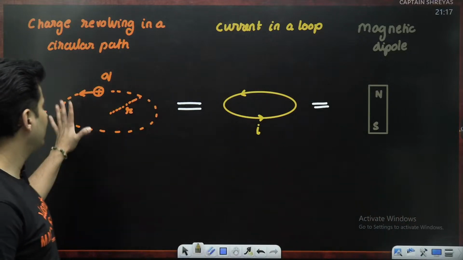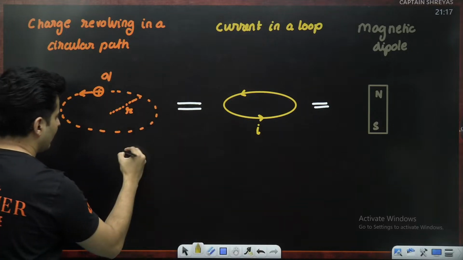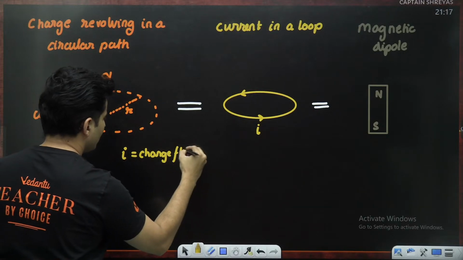So we can find that out if I know the current, and trust me, it is not that difficult. Starting off with the current calculation. Current is how much charge flows per unit time.